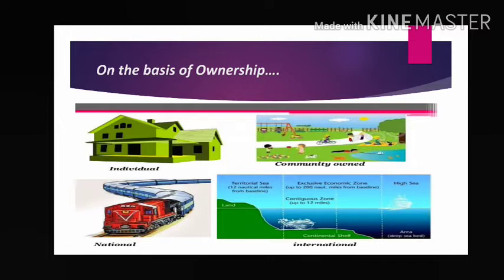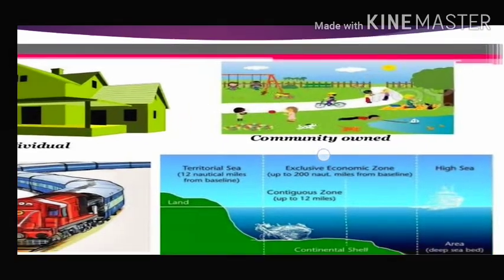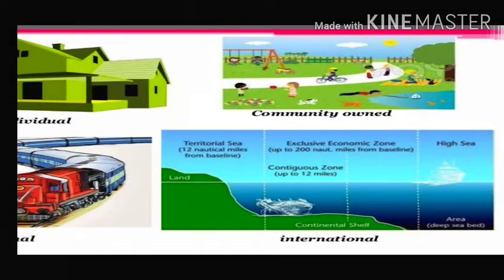International resource, here you have to check this one carefully. Take a look, it is the ocean. First one, take a look, from land to 12 nautical miles. It is called territorial water. This territorial water is called a national resource. Territorial sea is written, territorial water 12 nautical miles, up to that limit it is a national resource. But beyond this 12 nautical miles, that is written exclusive economic zone, this is coming under international resource.